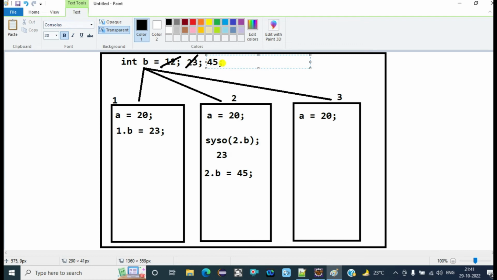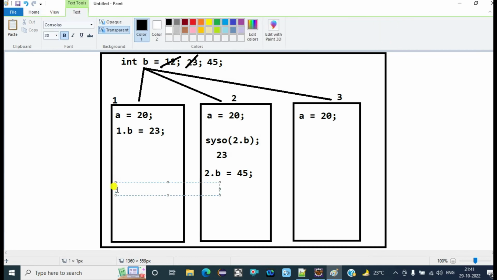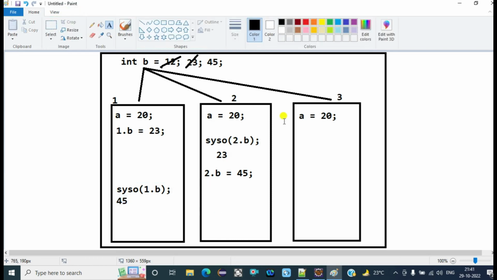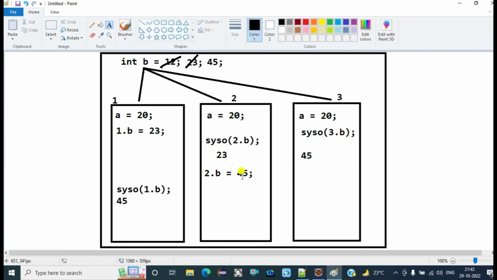And now suppose a1 is calling this one, System.out.println of a1.b. What will happen? It will get the updated value, 45, and it will get displayed on the console. And suppose the third object calls this value, a3.b. It will also get the updated value, only the last updated value, and the last updated value is 45.